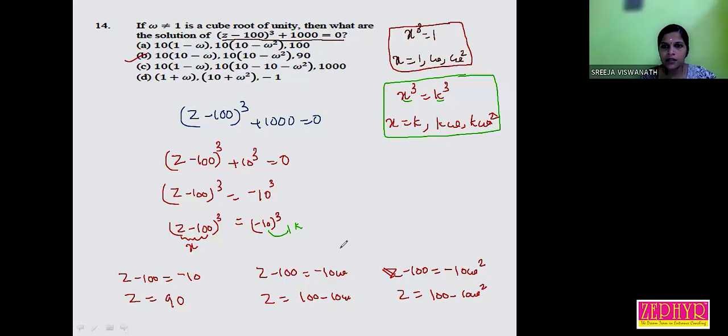Anyone have any doubt? So always remember these two equations. If x cube is equal to 1, the solutions are 1, omega, omega square. And if x cube is equal to k cube, the solutions are k, k omega and k omega square. Okay.